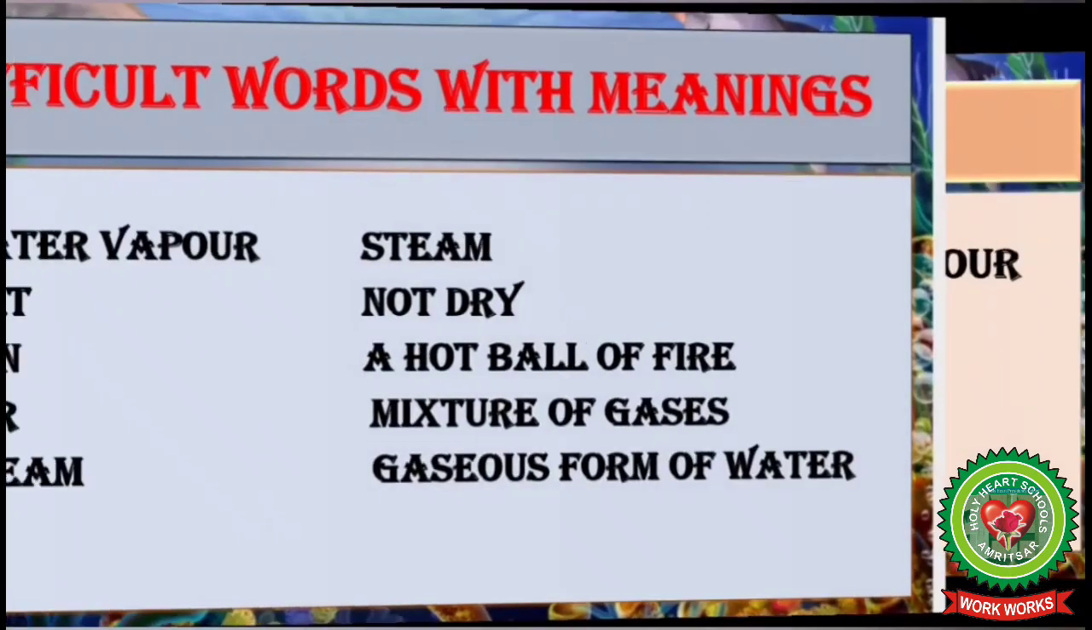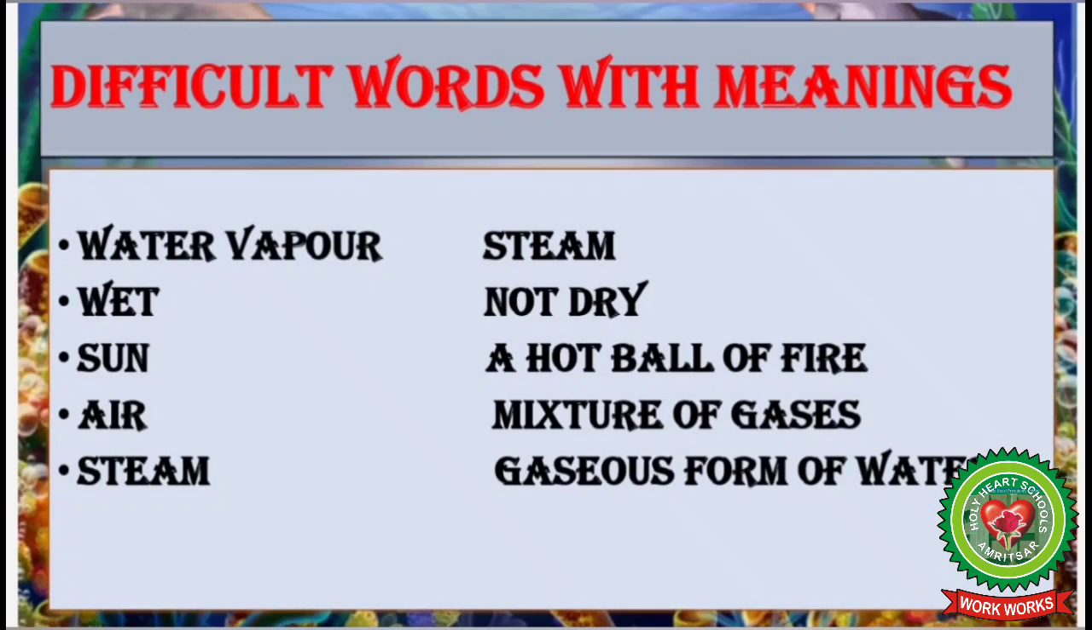Let's discuss some difficult words with meanings. Number 1. Water vapor means steam. Number 2. Wet means not dry. Number 3. Sun means a hot ball of fire. Number 4. Air means mixture of gases. Number 5. Steam means gaseous form of water.